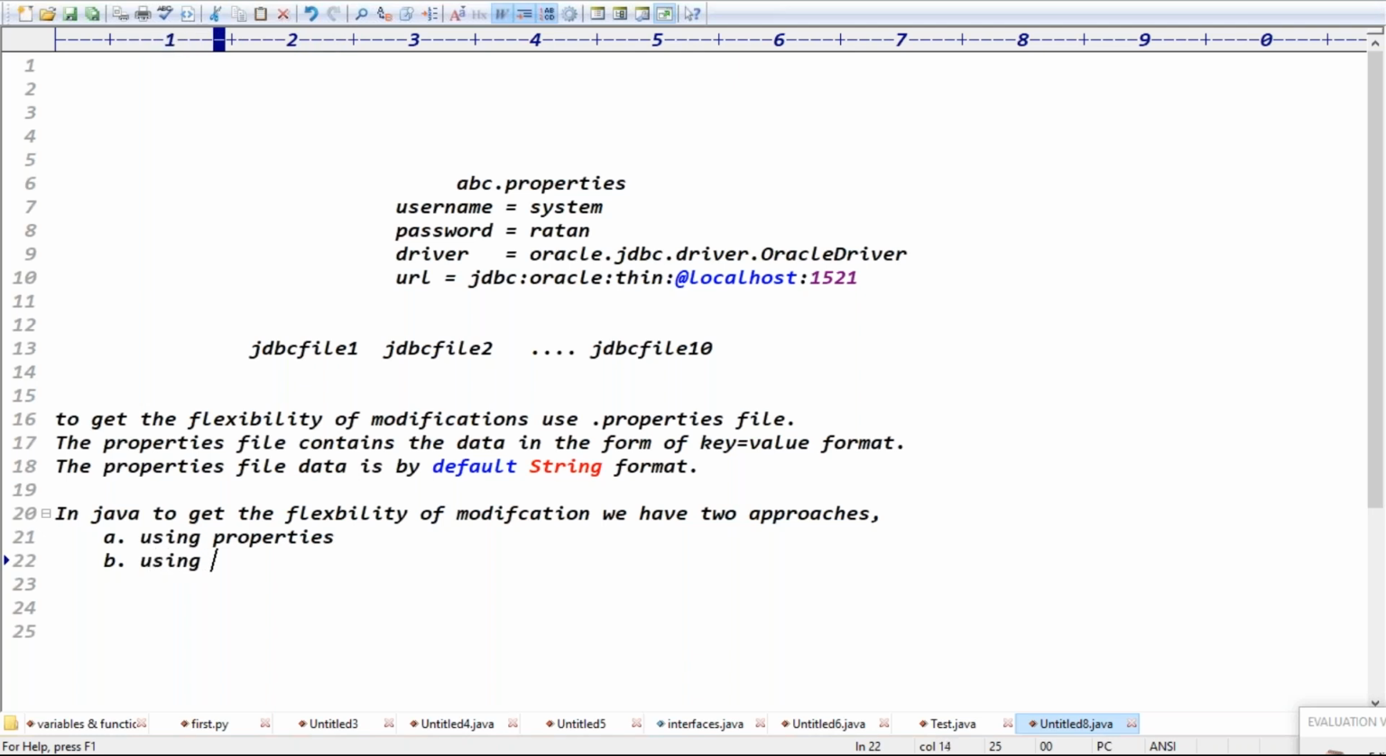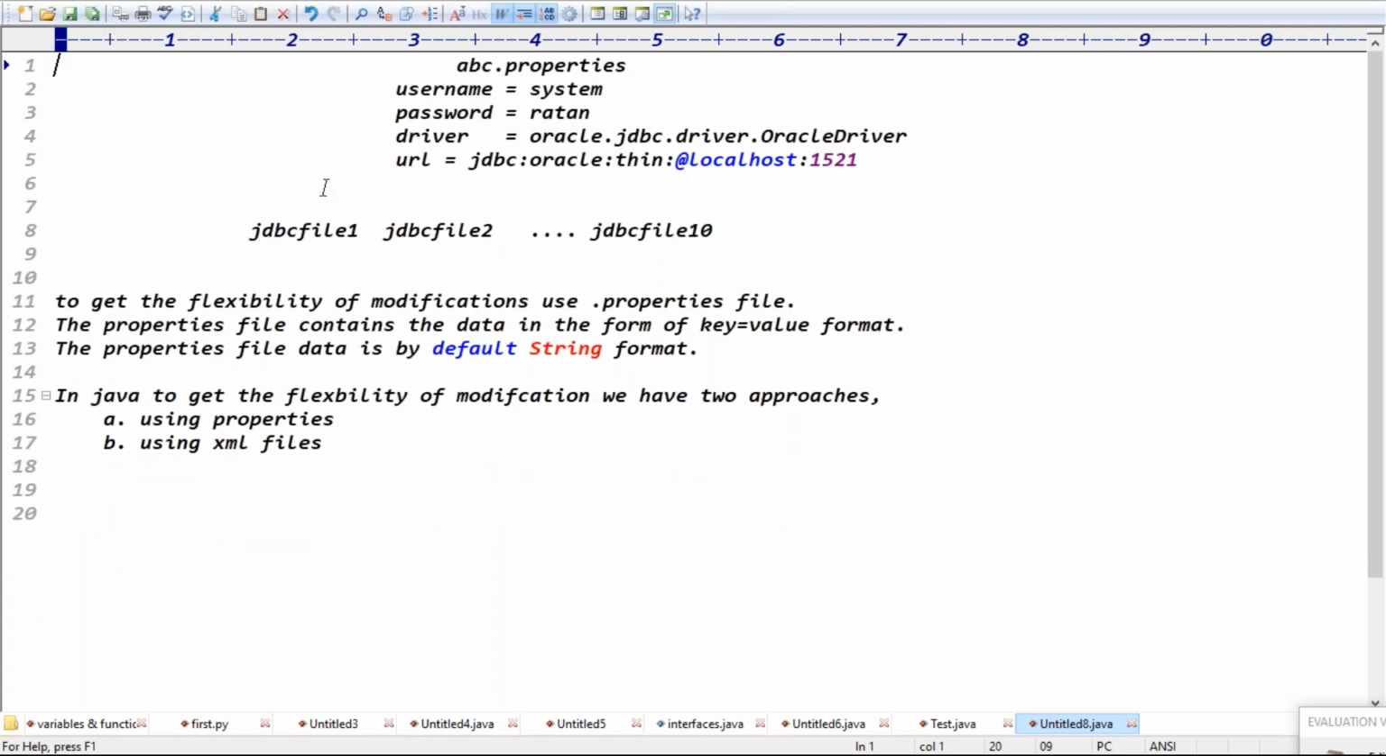Even in the XML file, if you do the modifications, that is reflected, right? Because XML data is common for all servlets. If you modify XML data, that is reflected for all servlets. So to get the flexibility of modifications in Java, we have two approaches: using a property file or using an XML file, right? Guys, are you clear now?